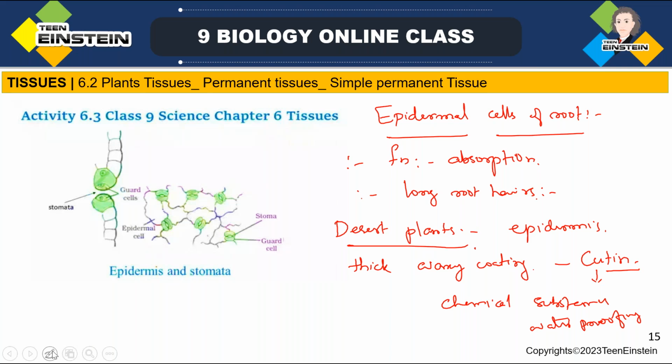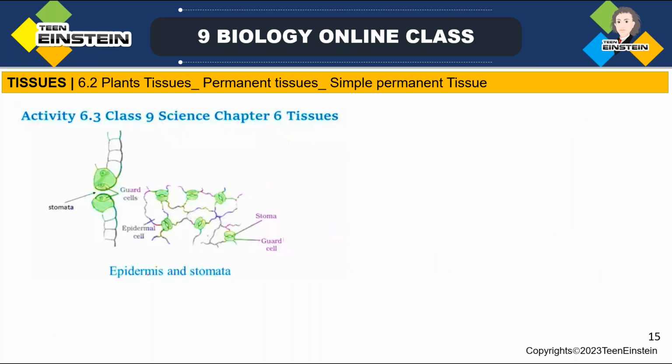So epidermis, we said, has a protective role. See, when a plant grows, what happens? These protective tissues, the epidermal cells, also undergo changes.